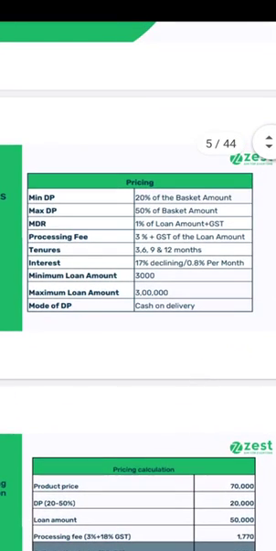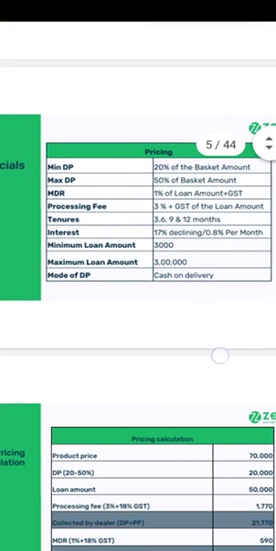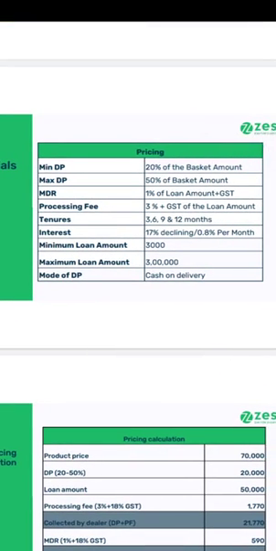So let's check the pricing details. Minimum DP should be 20% of the product amount, and maximum DP should be 50% of the basket amount. SESMoney will take 1% of the loan amount plus GST as MTR. It's just like a commission. The processing fee is 3% plus GST of the loan amount, and the tenures are 3, 6, 9 and 12 months. Interest rate is 17% and declining.